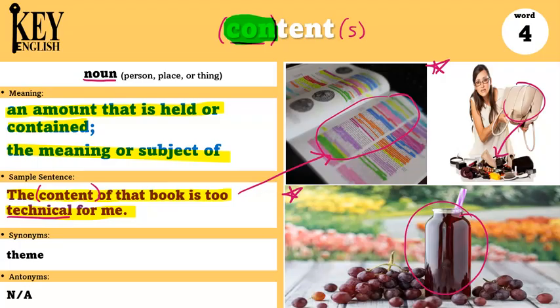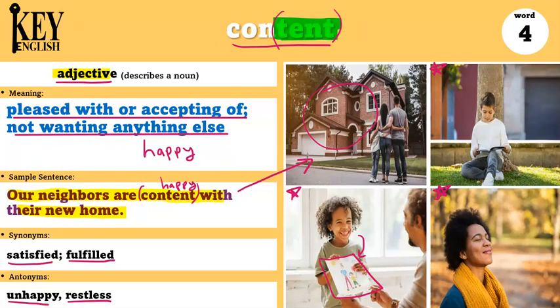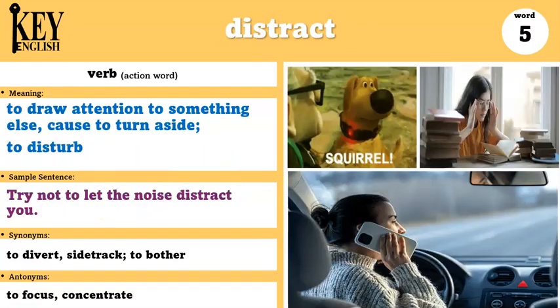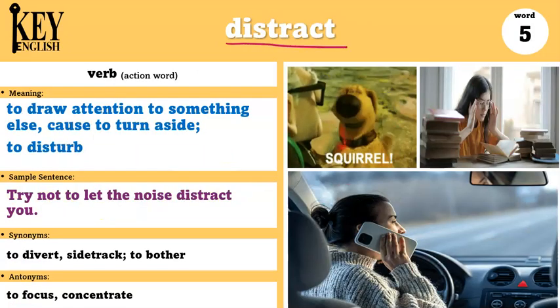A synonym of content is theme, and there are no antonyms for this word. So remember, we can pronounce content as content to talk about being happy, or content for things inside of something. Our next word is distract.